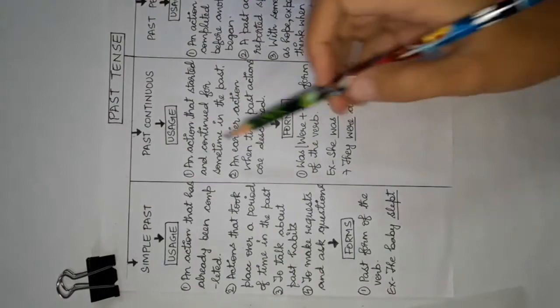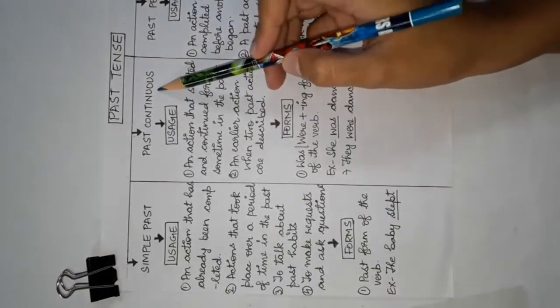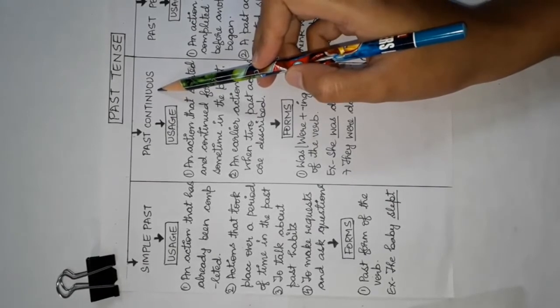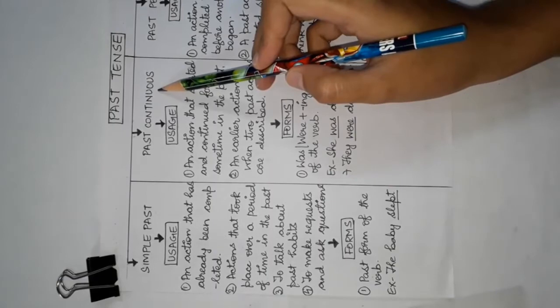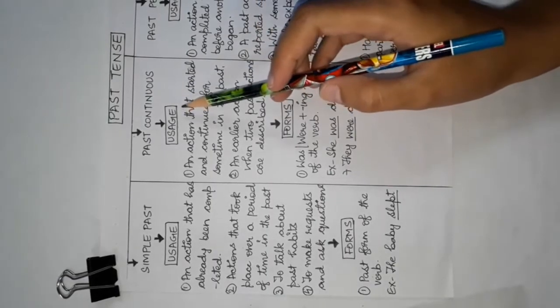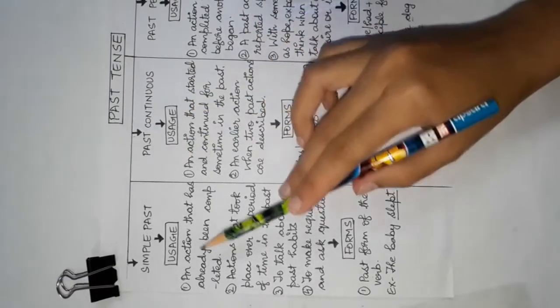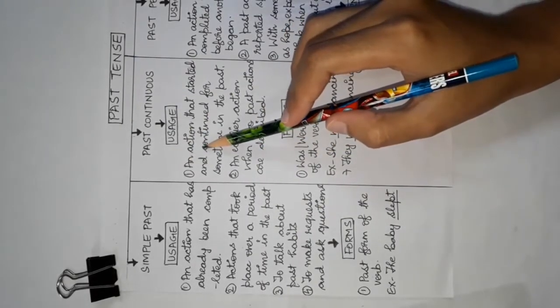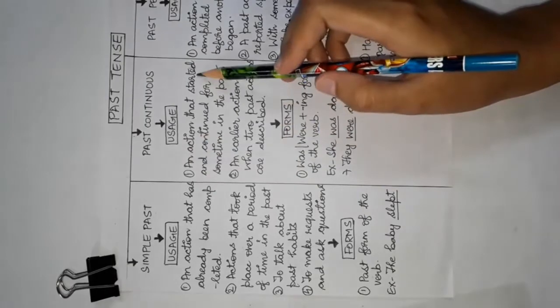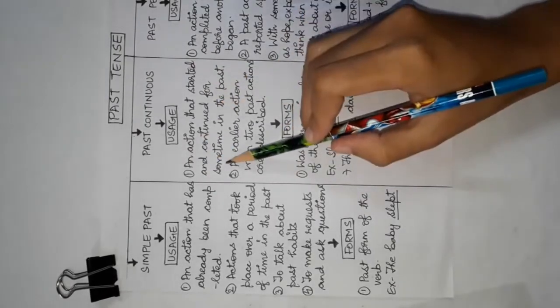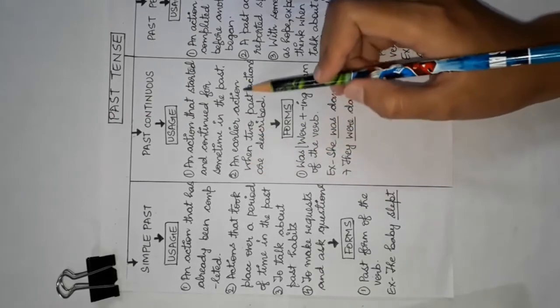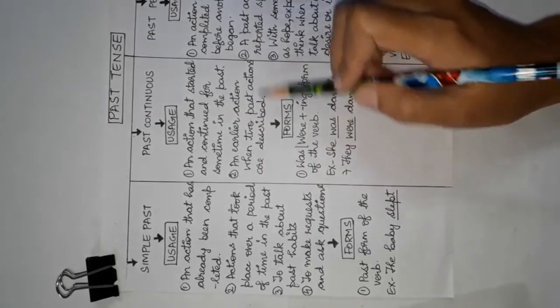Come to the second form, past continuous tense. The past continuous tense is used to talk about actions that went on for some time in the past. It is used for an action that started and continued for some time in the past, and for an earlier action when two past actions are described.